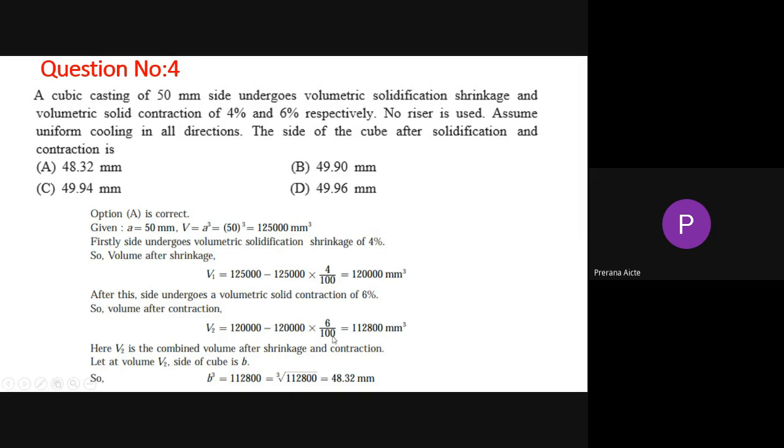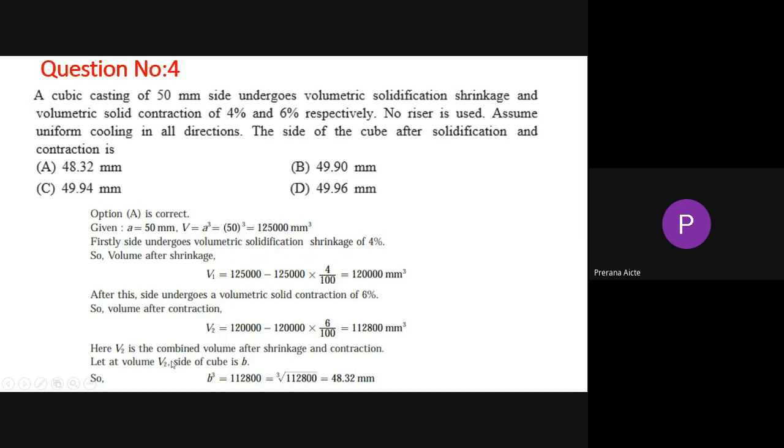How much volume will it come to? This is the volume after contraction, after the shrinkage. Here V2 is the combined volume after shrinkage, so we have to consider both the solidification shrinkage and this solid contraction.